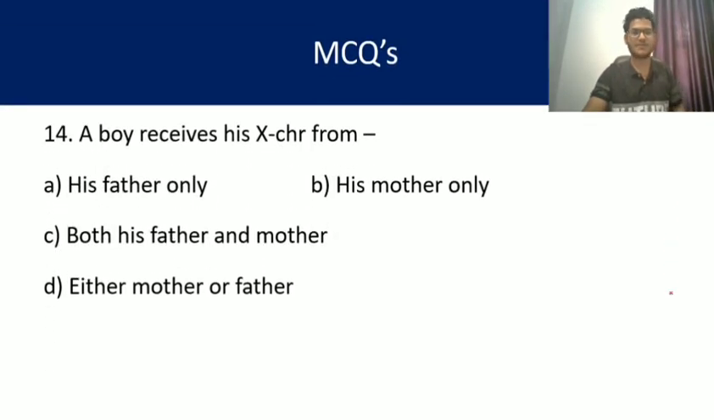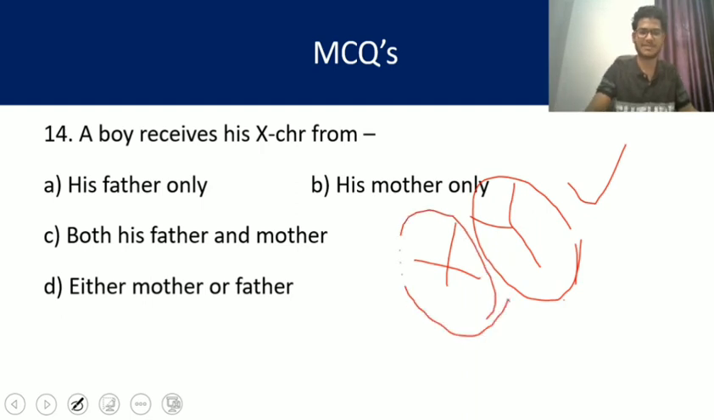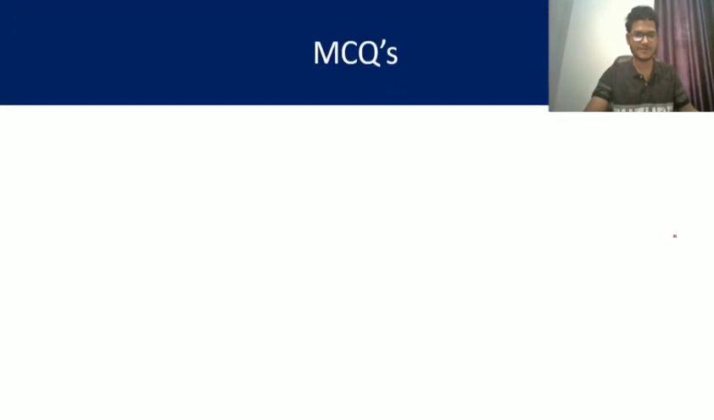Question number 14. A boy receives his X chromosome from his father only, his mother only, both his father and mother, either mother or father. Okay, so here we are talking about a boy. A boy has XY sex chromosomes, so Y is definitely from the father, so X will be from his mother only. B is the right answer, my dear friends. Okay, so let's move on to question number 15.